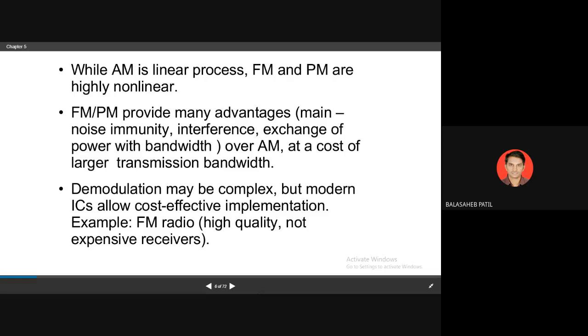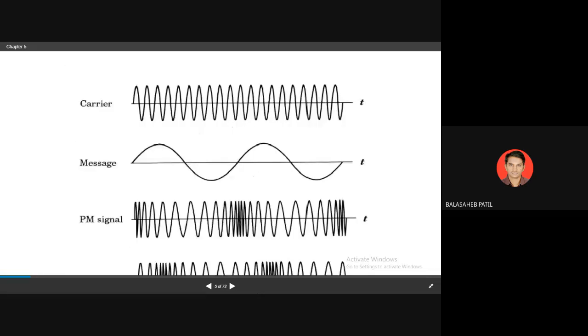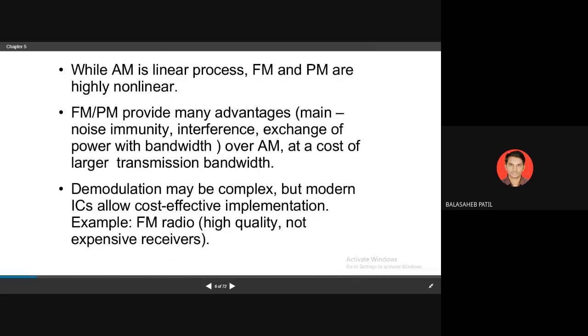While AM is a linear process, FM and PM are what? Non-linear processes. FM and PM provide many advantages to you. That is what? Immunity to noise, then interference, and cost reduction over your amplitude modulation.